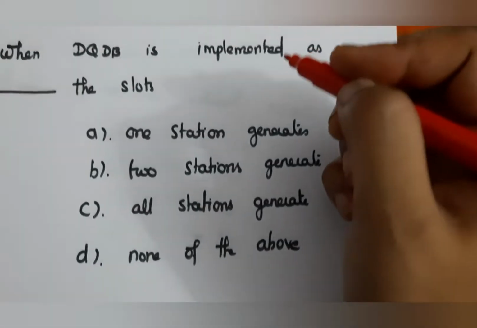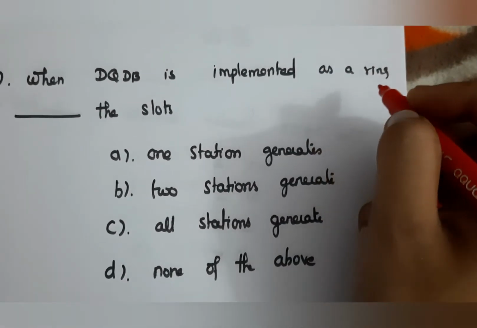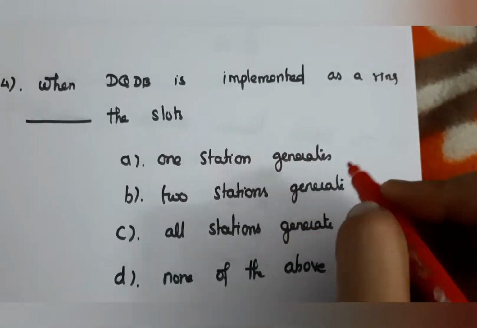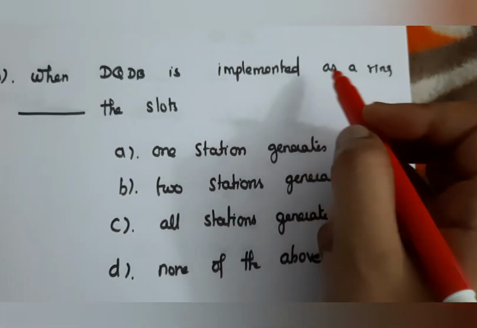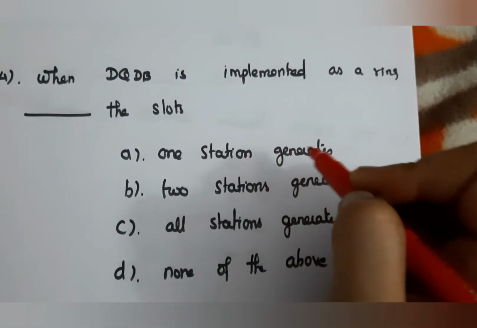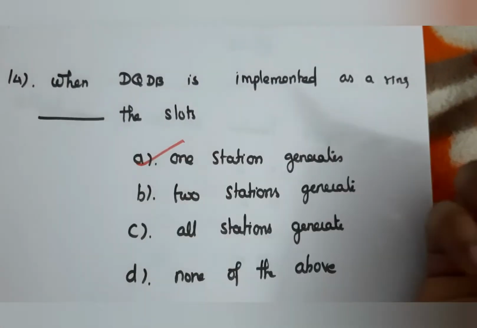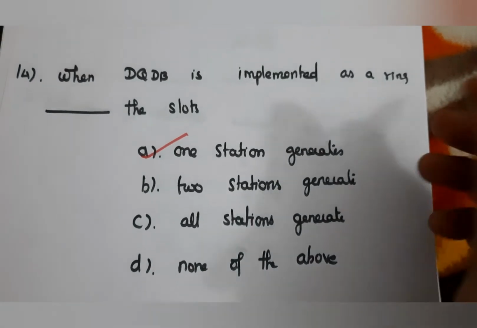And next question, when DQDB is implemented as a ring, one station generates the slots. In a ring, only one station generates the slots. So here the answer is A, one station generates the slots.